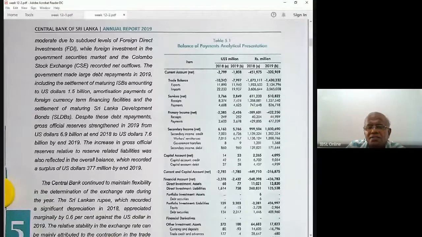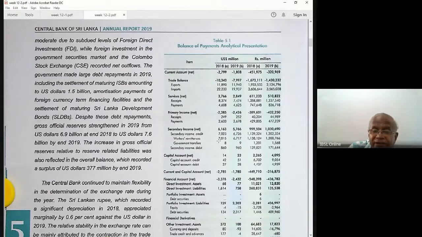Trade account, this is the net position, a deficit. Service account, now that is interesting. In the service account you have a surplus. In both years you have surpluses. That is interesting. Then the primary income sub-account, a deficit. Secondary income, a surplus.